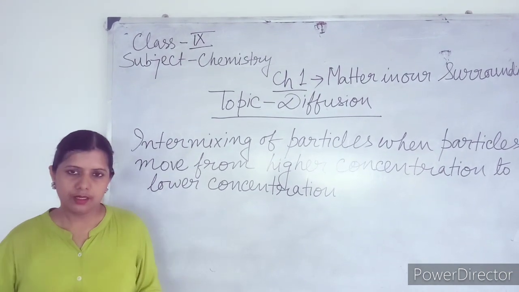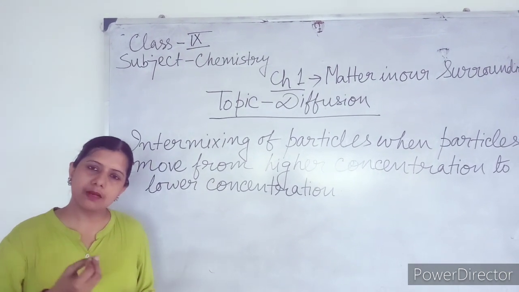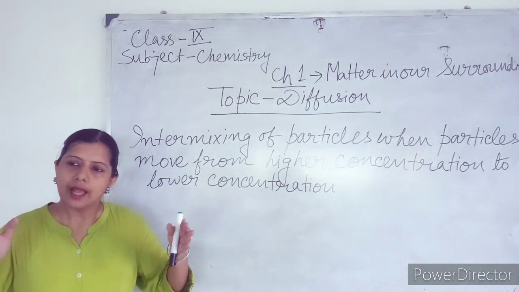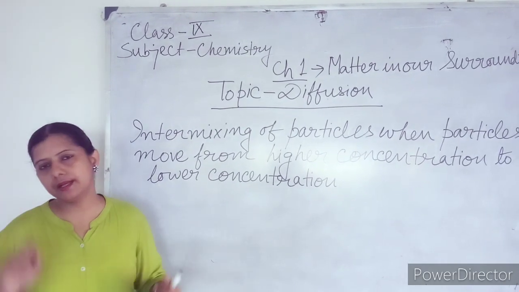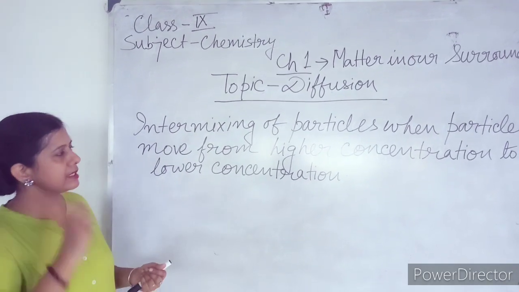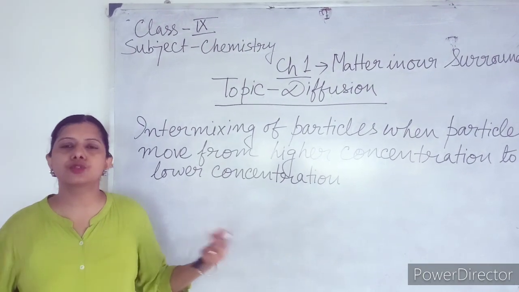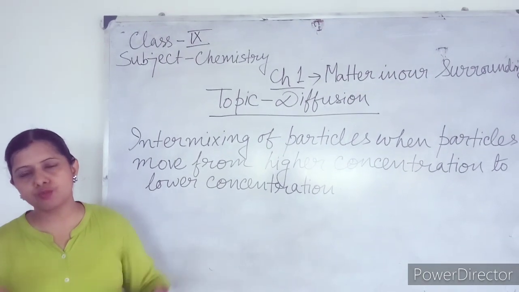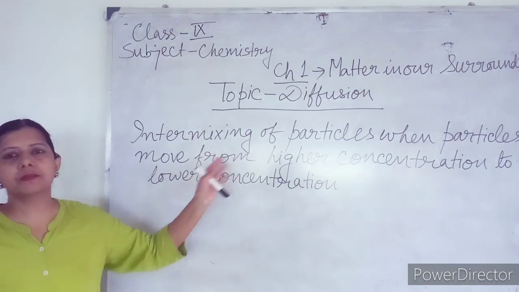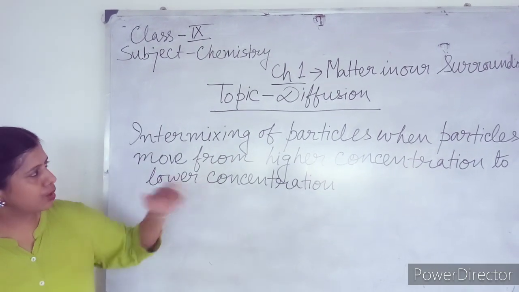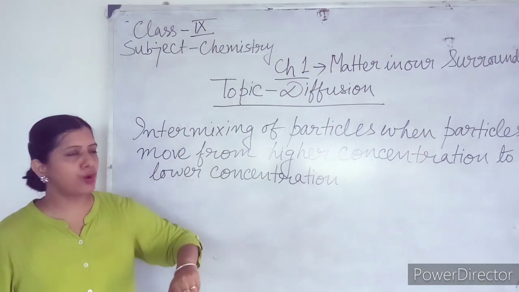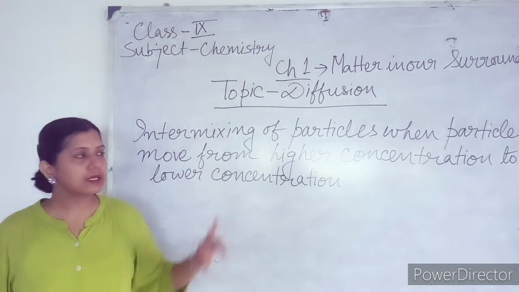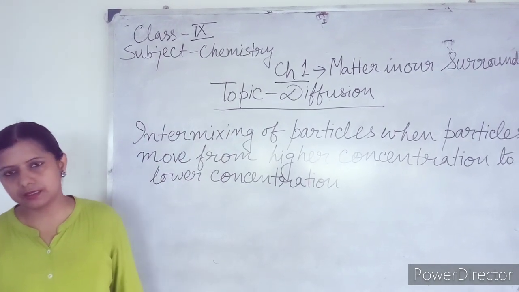Second is liquid. Liquid particles can move freely in the available space, that is, in a particular container. In case of gaseous particles, there is no boundary. They can travel from one place to another, whatever place is available to them. So diffusion depends upon the size of the particles and the movement of the particles.